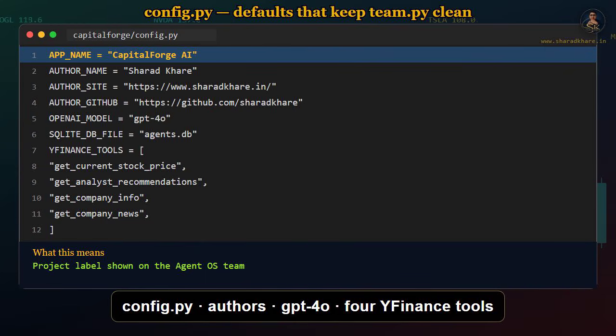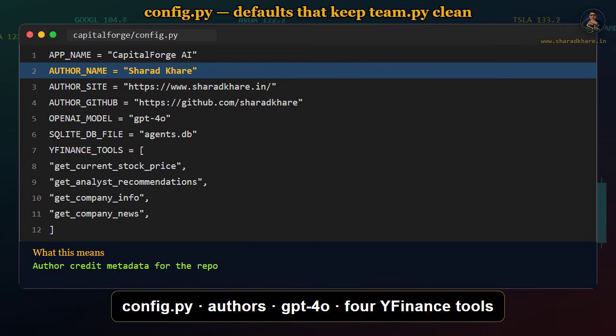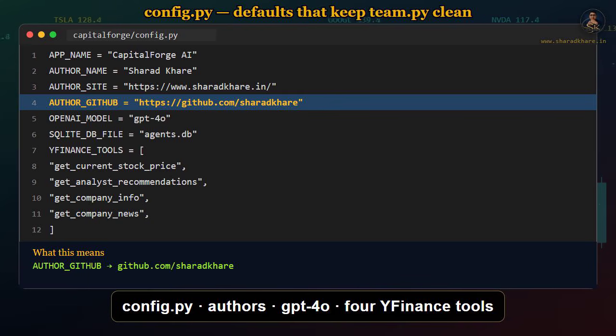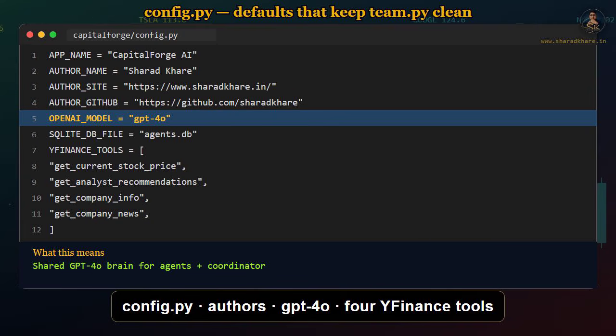Alright, open capital_forge/config.py, the small settings file. The first line sets the app name to Capital Forge AI. That string becomes the team label you will see in Agent OS. The author and the GitHub org hub are project credits. They document who built and maintains this desk. The GitHub org hub points to github.com/sharedcat.